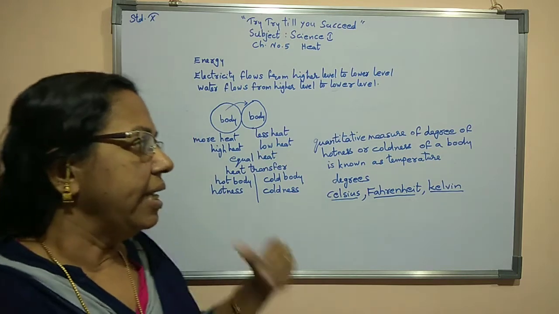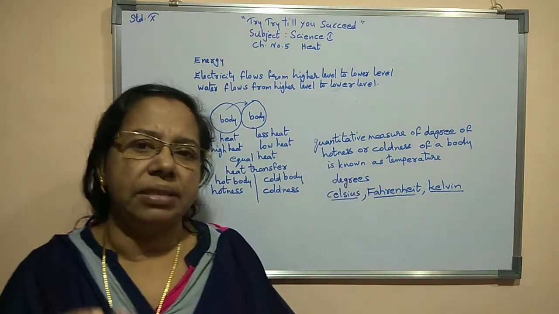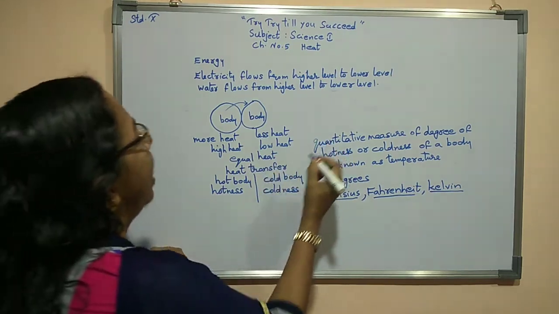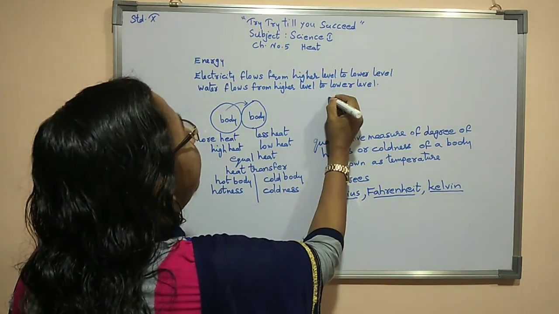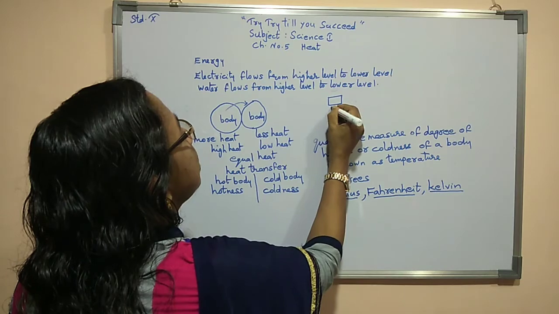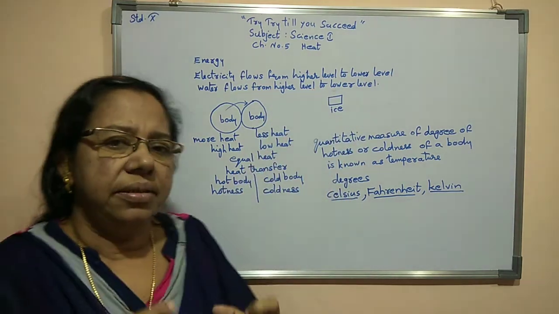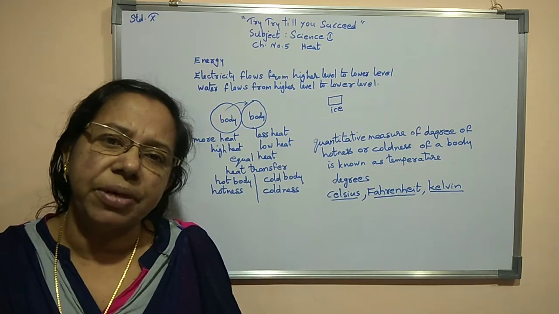Temperature we always have to measure in degrees. If you take one piece of ice, its temperature we already studied in the previous class.